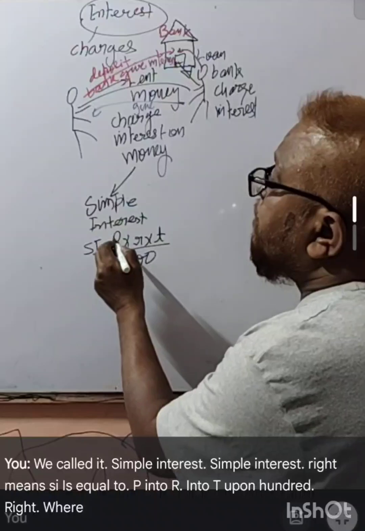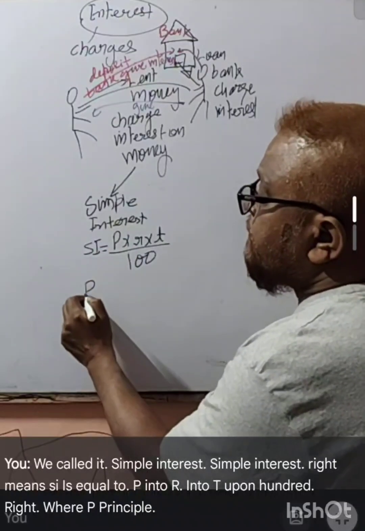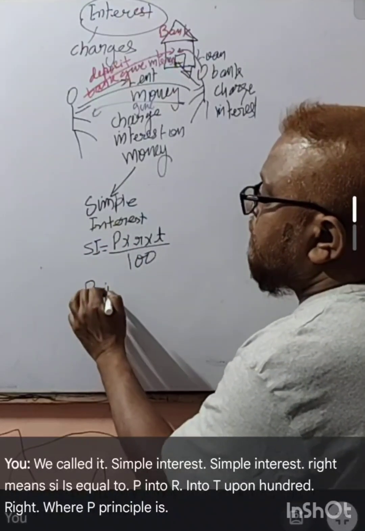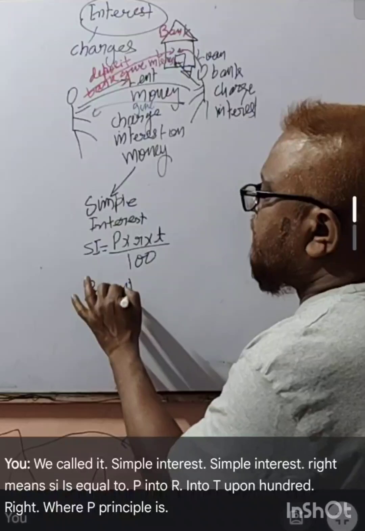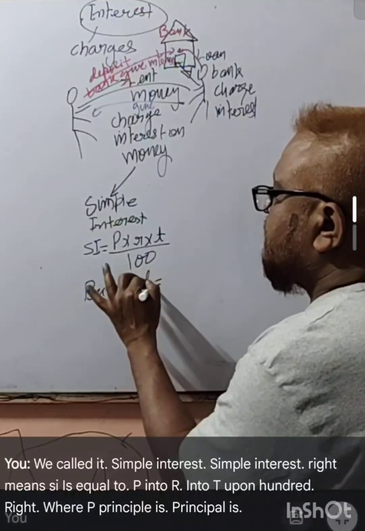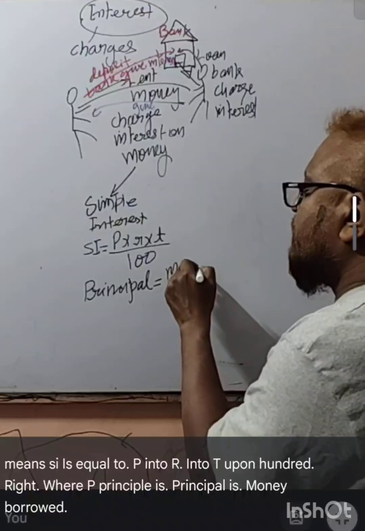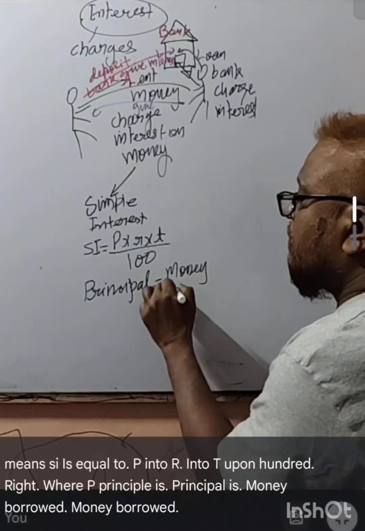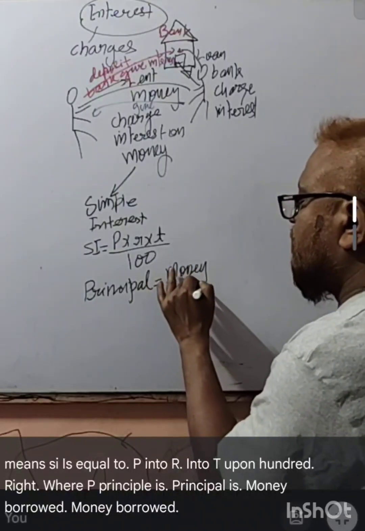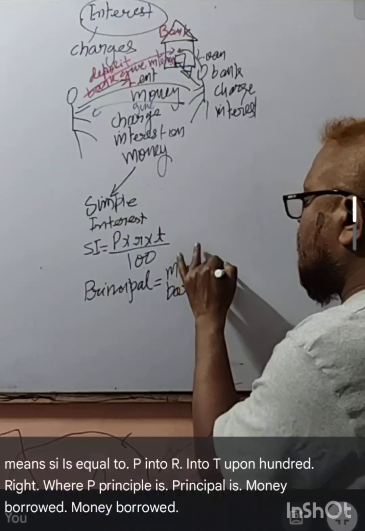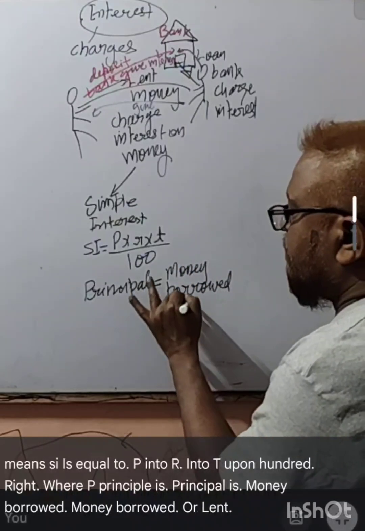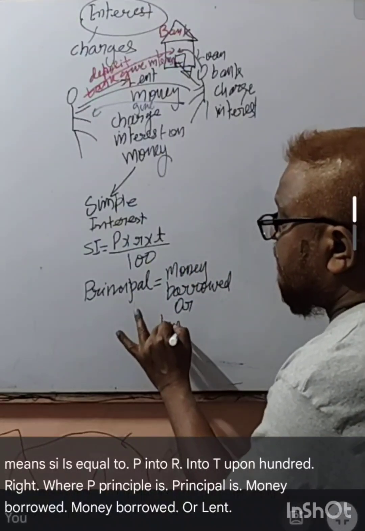Where P, principal, is the money borrowed or lent, right?